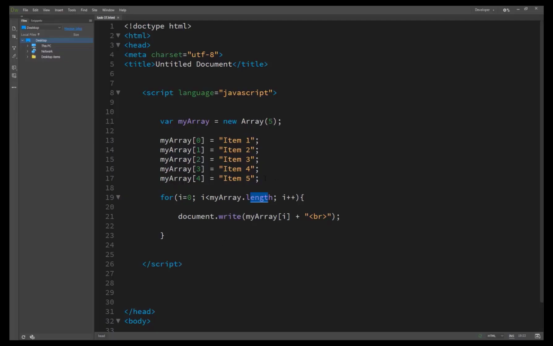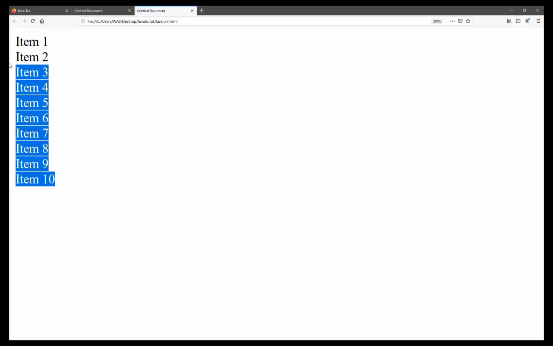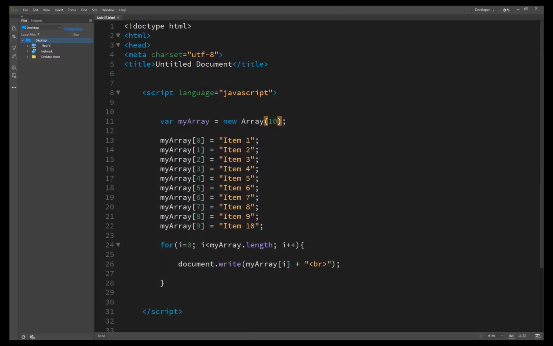Now if we try to make another 5 items here, making it 10, and just pass the 10 indexes, now you'll see the result is the same, and 10 items are printed with the help of the loop, because we are just passing my array dot length.